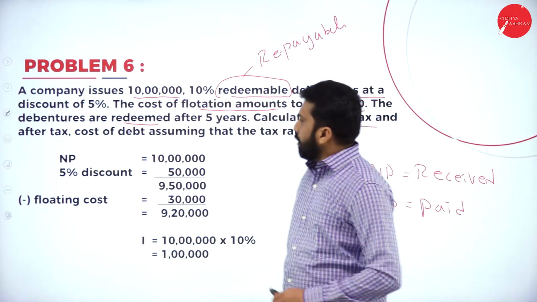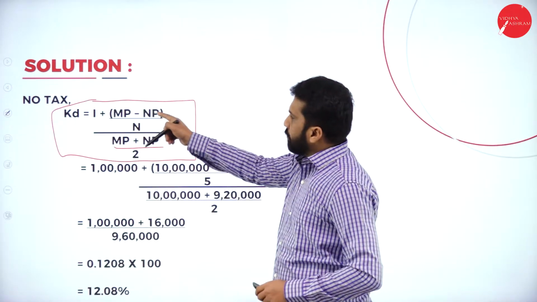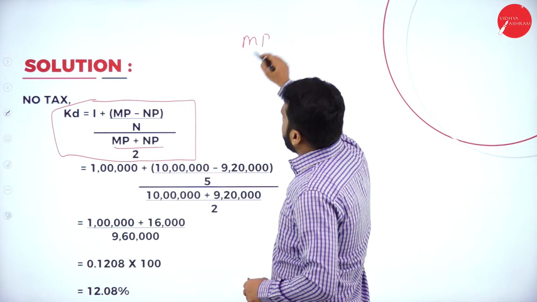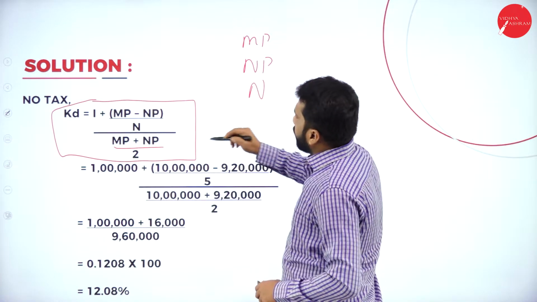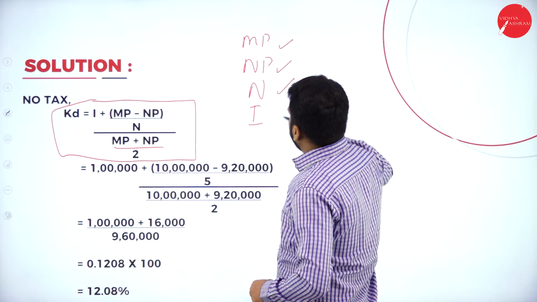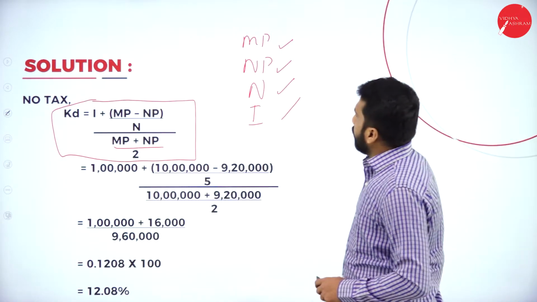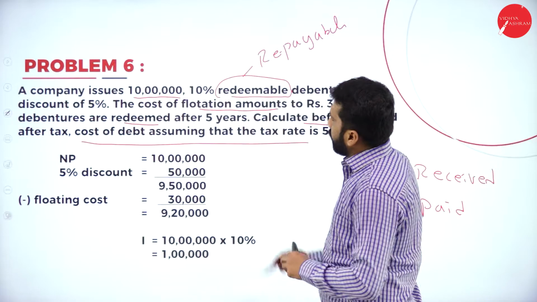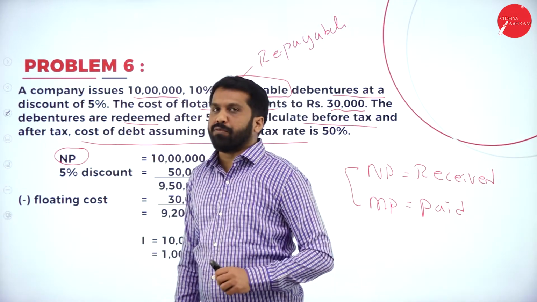Now, before this, we'll find out the items. Your formula is this one. We need MP, we need NP, we need N, we need I. 1, 2, 3, 4. Total 4 items we need. Now, first we'll go for NP. Net proceeds we are supposed to find out.